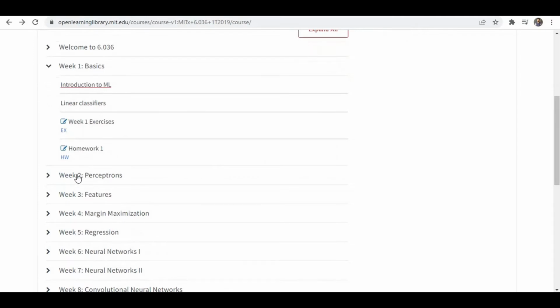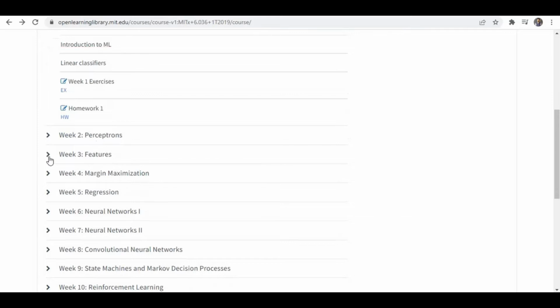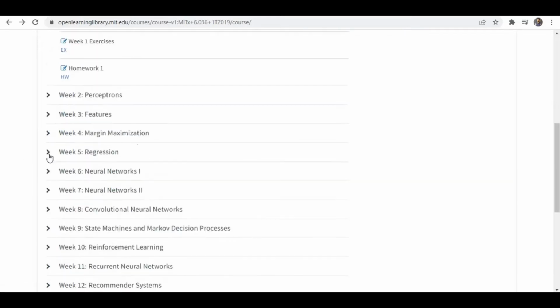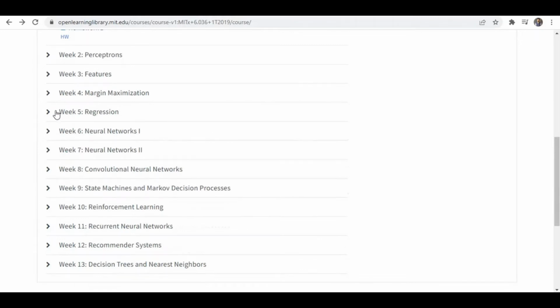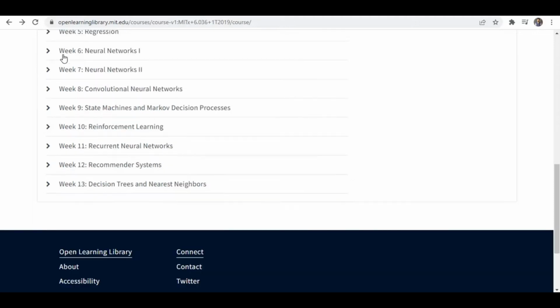You can see they're explaining perceptrons, right? The basic unit of a neural network, and the different types of feature representation, and regression. Regression is a separate supervised learning technique. They're explaining regression and neural networks, like artificial neural networks, and convolutional neural networks, where we deal with images and video kind of data, as well as Markov decision processes, and also reinforcement learning.